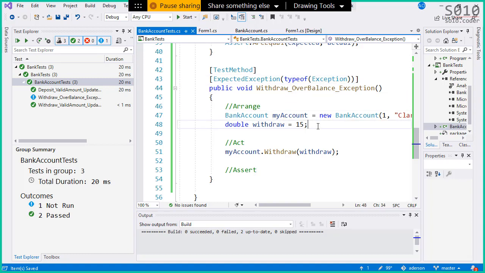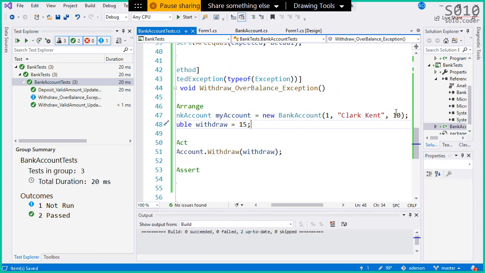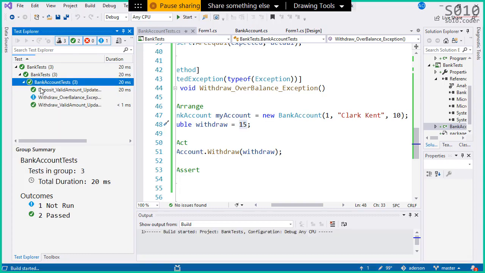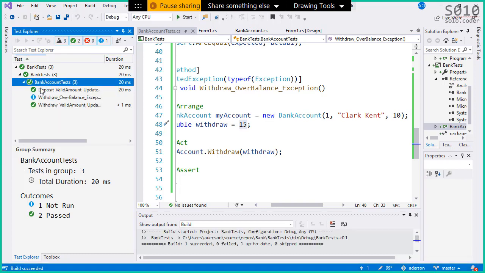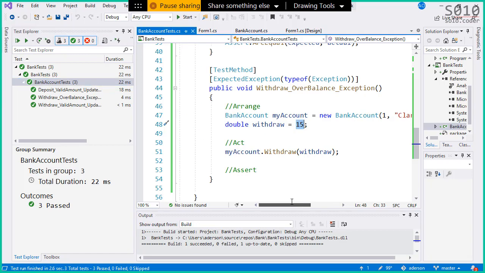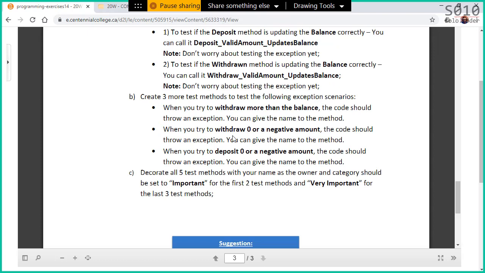Let's give this a try. Again, we are trying to withdraw more than what is there. So if we run all the tests, it's all good. Okay. We have 2 more to go. Now we're gonna test if it's 0 or negative.